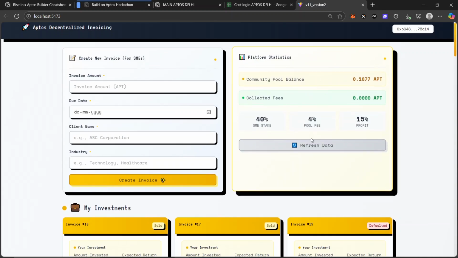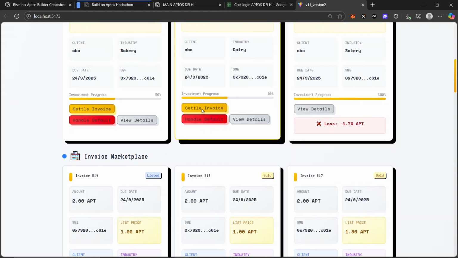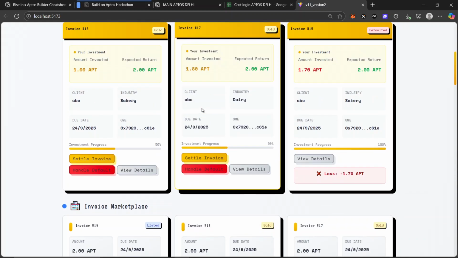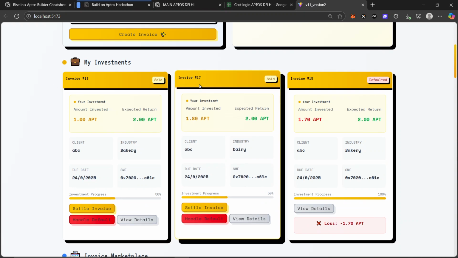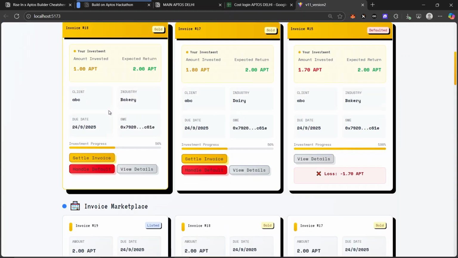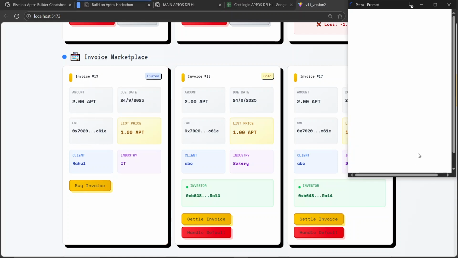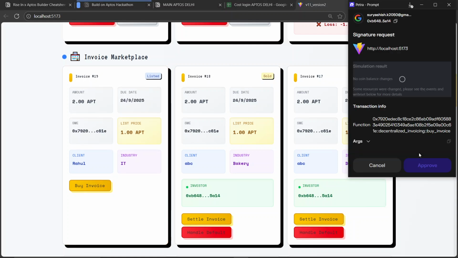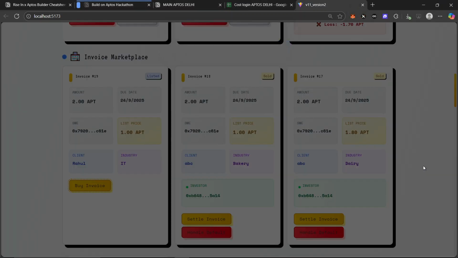Since it's a different wallet, I don't have the settings that were previously available for changing things, since it is not the creator wallet that has been connected. These are my current investments. Now I will go to this one, the last one created. I will just buy the invoice. It will take some time. We'll sign the transaction. We have the list price and the average details mentioned here. Just approve it.